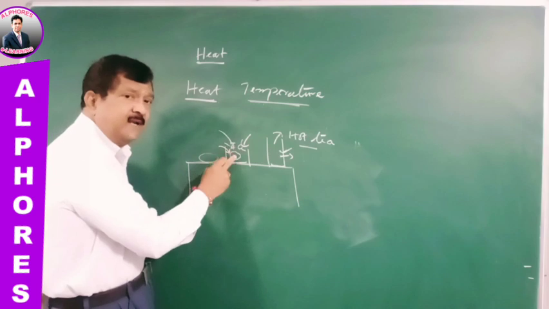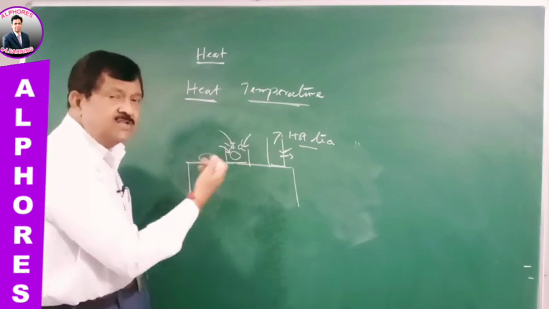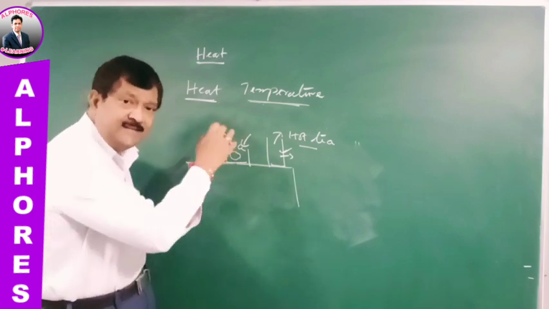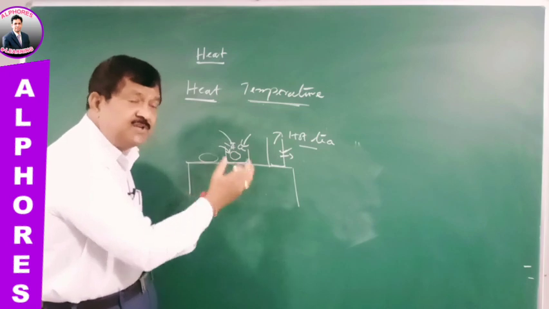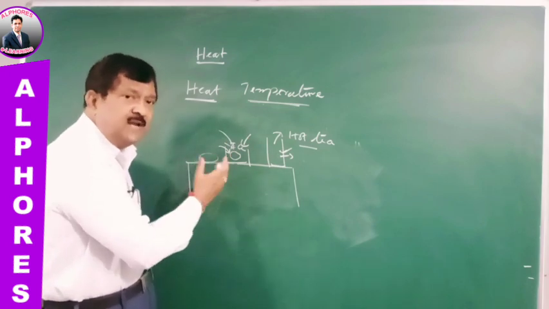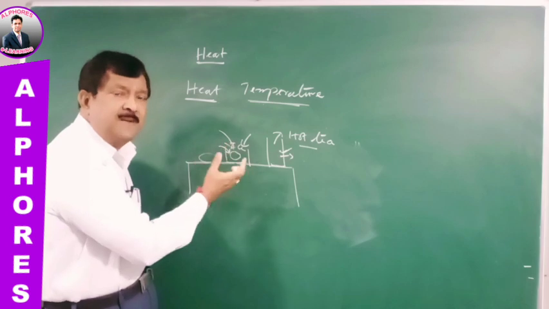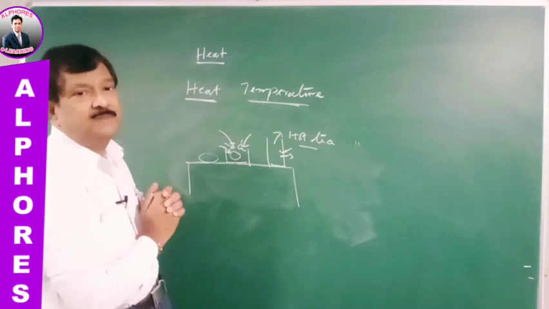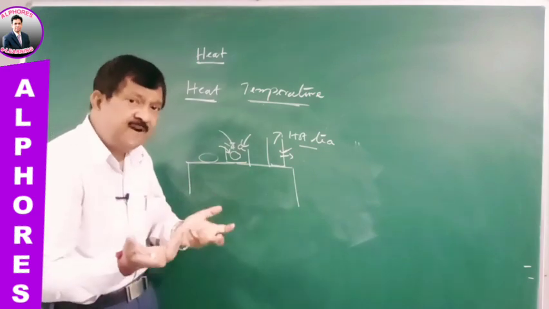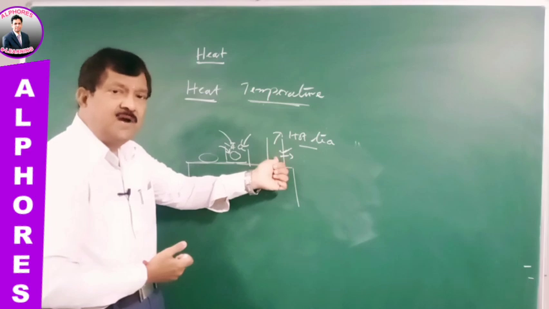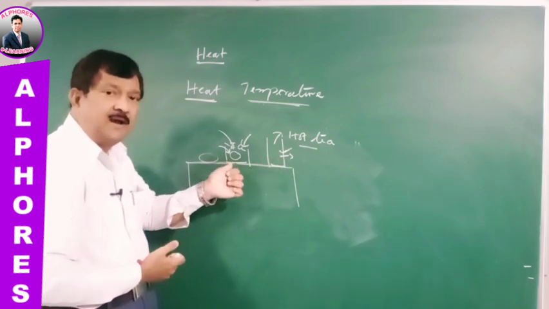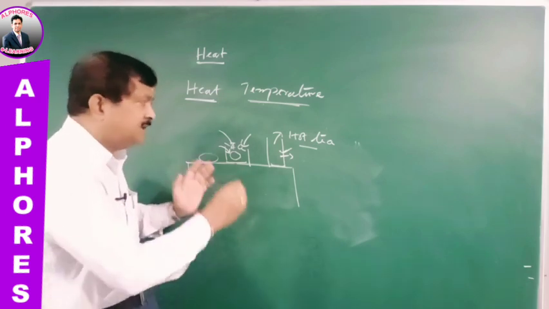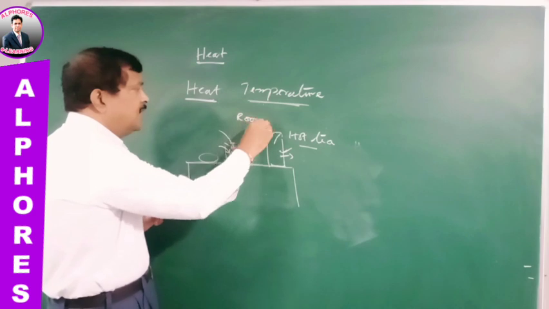From the surrounding air particles, this ice is taking heat energy, so that from the solid state, that is ice, it is converted into the liquid state, that is water. So a conversion is taking place from solid state to liquid state, so that the ice becomes water, and after some time, if you give sufficient time, the temperature of the water will also increase up to the room temperature. Finally, you will not find any difference in the temperature of this tea or coffee present in this tumbler and the ice cubes previously present in this, because both have come to the temperature of the room, or otherwise we say room temperature.